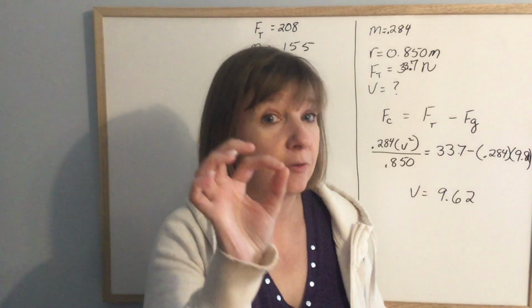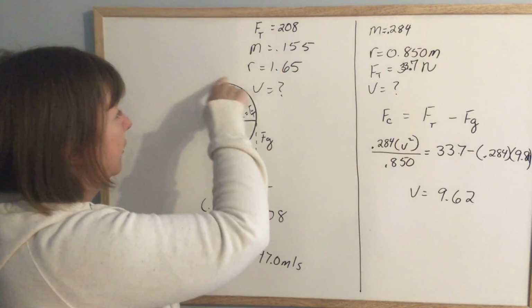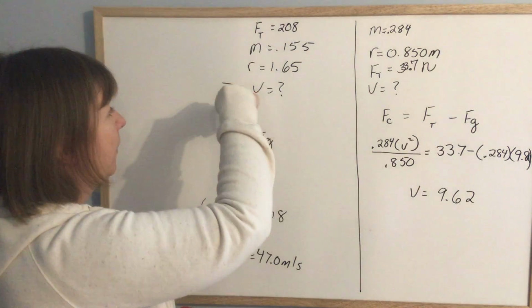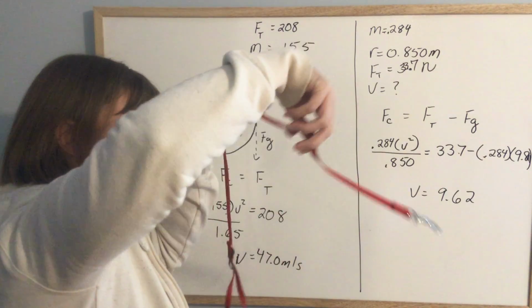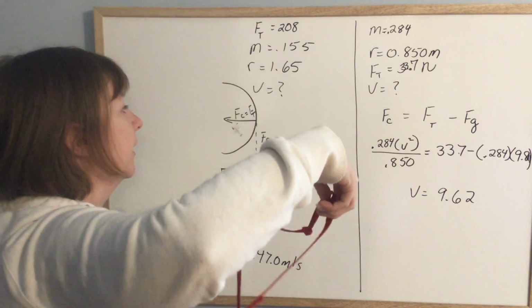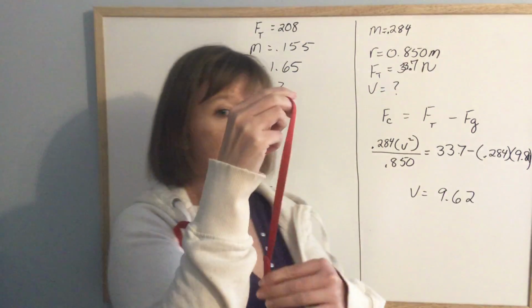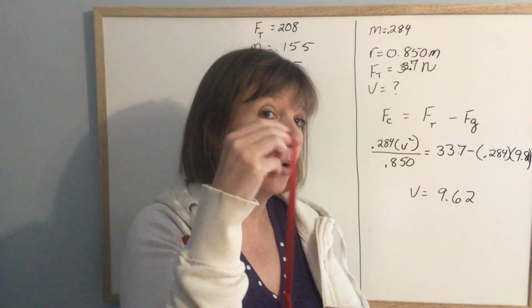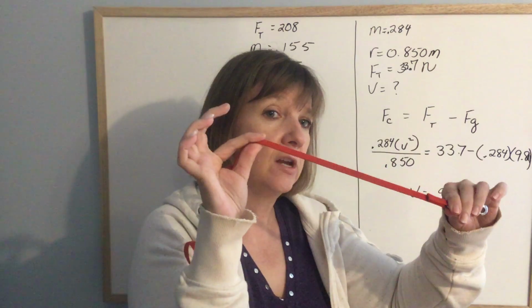Well, that makes a difference, and here's why. If your circle is going horizontally, and it's really hard to draw horizontally, so I just drew a part of it, picture that being flat, like, picture it going this way, okay? Then the whole time, the center-seeking force, the centripetal force, is only provided by the force of tension in the string.